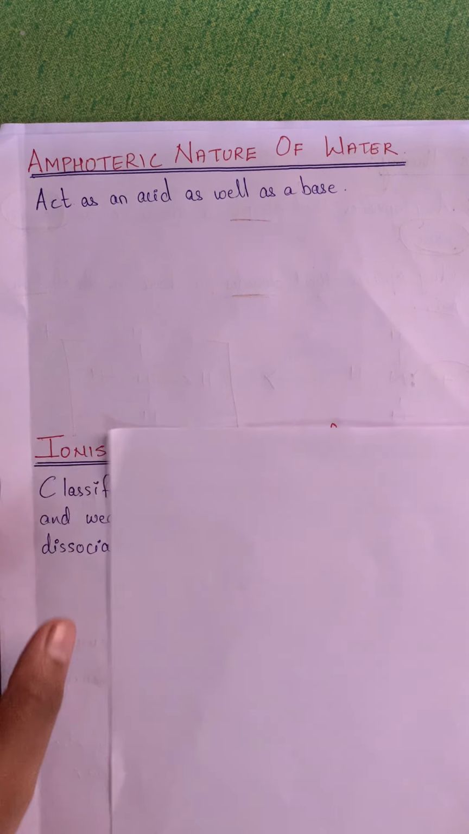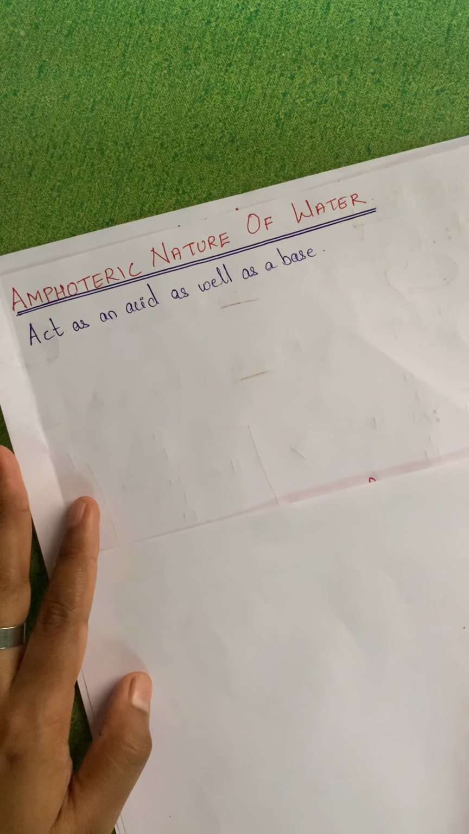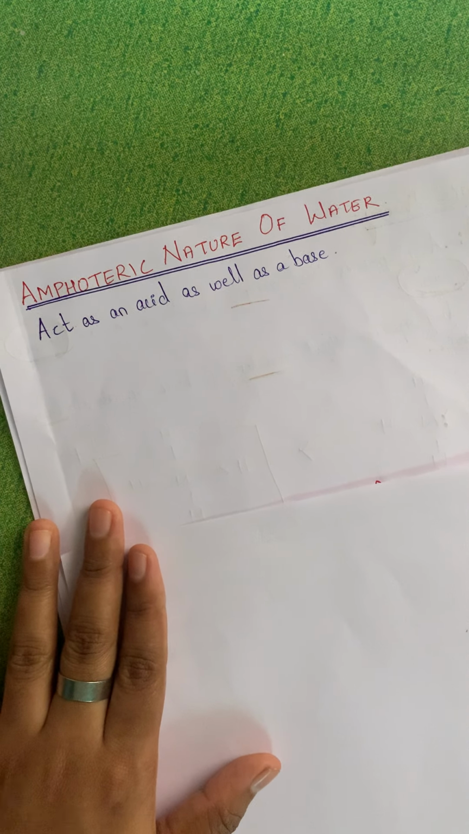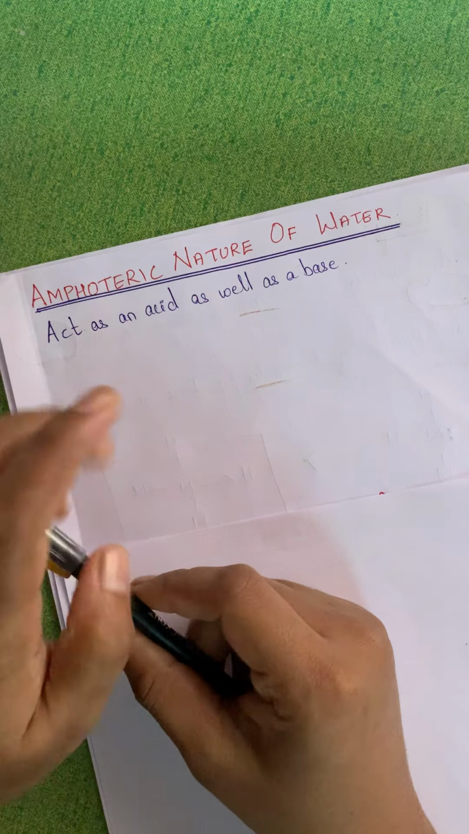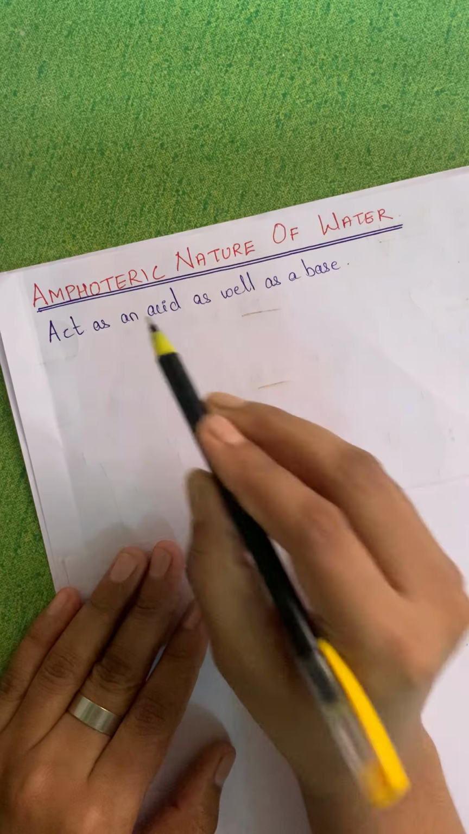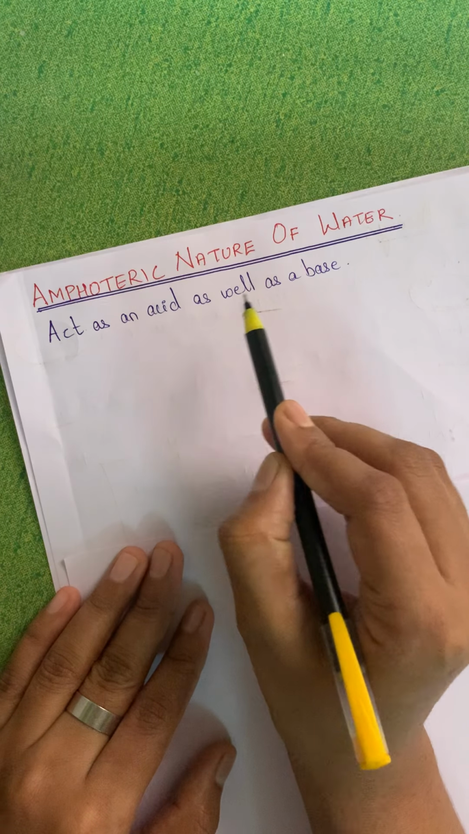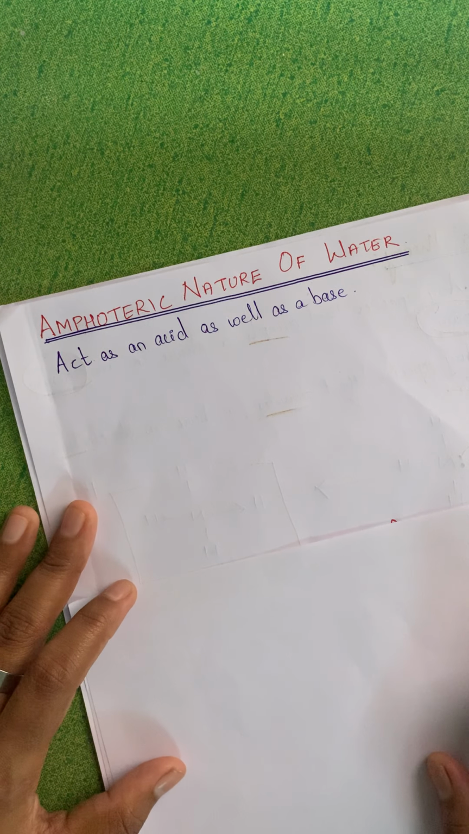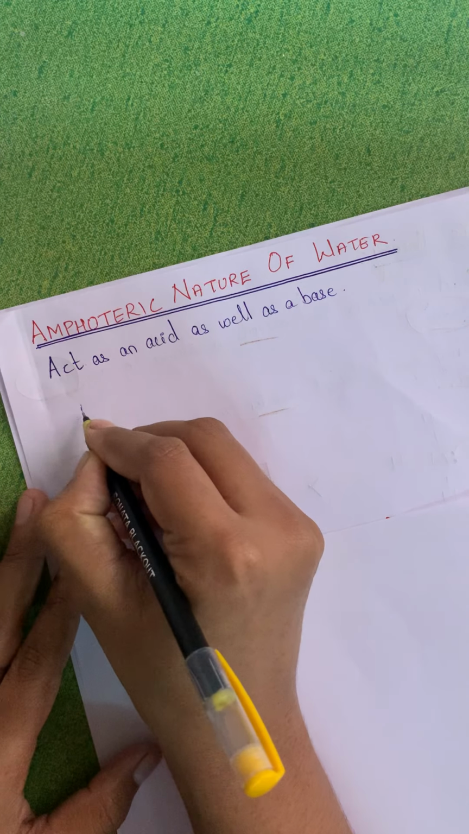To understand the amphoteric nature of water, we know that water is nothing but H2O. And what do we mean by amphoteric nature over here? Amphoteric means the one which acts as acid as well as base, the one which has the capacity to act as acid as well as base. So we'll take one example. Okay, so water.